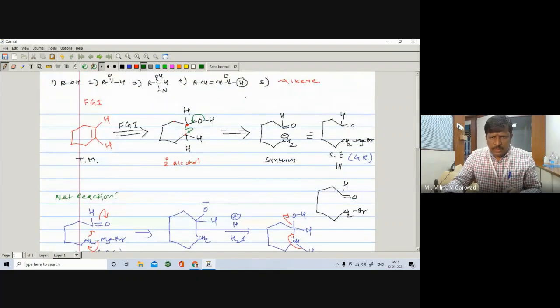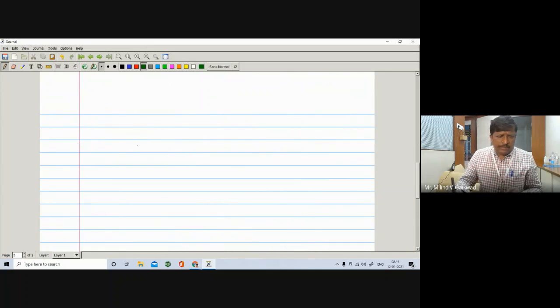Okay, so number 6 is your ester. We will take an example of this one. The target molecule that you have to prepare is like this one. It is your ester in general. You can take any ester. So the starting compound is this one.